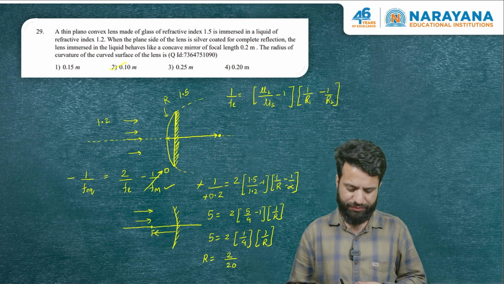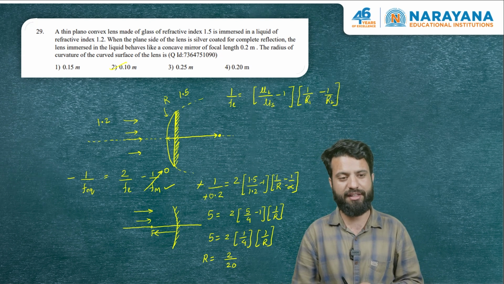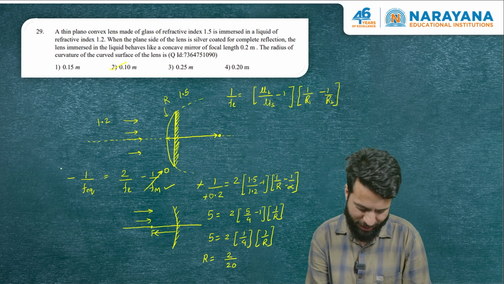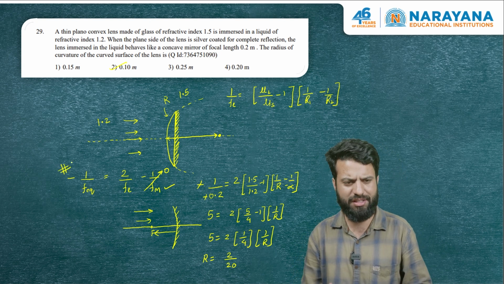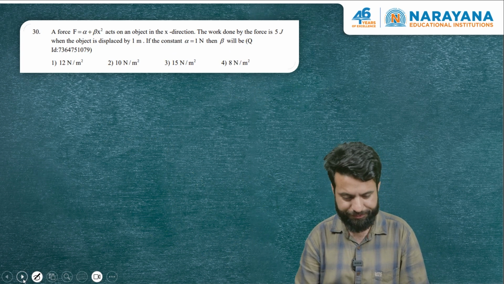Overall, to be able to do this question, you should be aware of lens maker's formula. You should be aware of the fact that silvered lenses can be treated as mirror, and the focal length of that mirror is given by this formula, which is derived in any standard textbook. Let us shift to the next question.